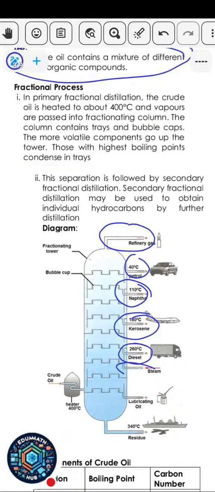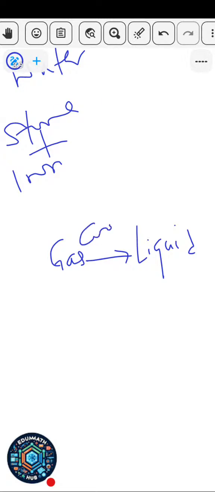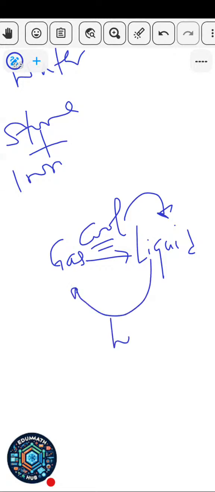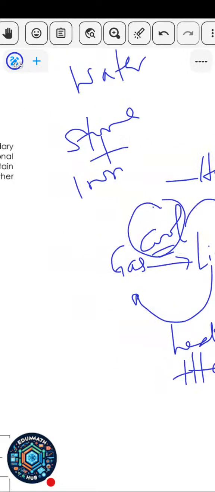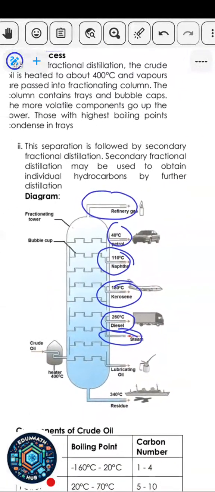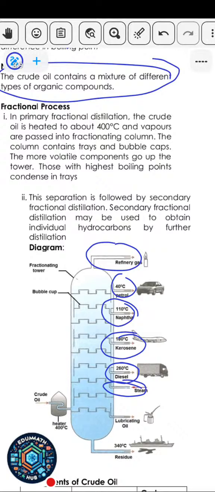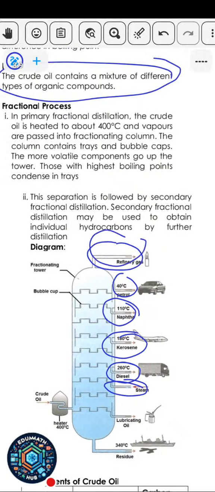You know that if something is in gaseous form and you want to get it in liquid form, you need to cool it. And when you cool it, it becomes liquid. But if it's in liquid form, when you take it to gas, you need to apply heat. So in the first method, you subtract heat from it, while in this one, you add heat to it. So using that idea, these parts here are like condensers. All these ones here are like condensers.